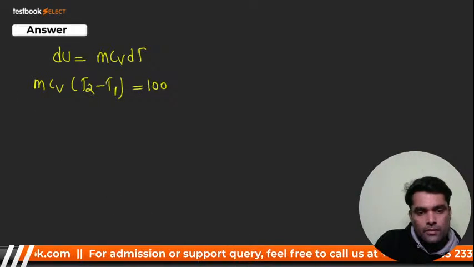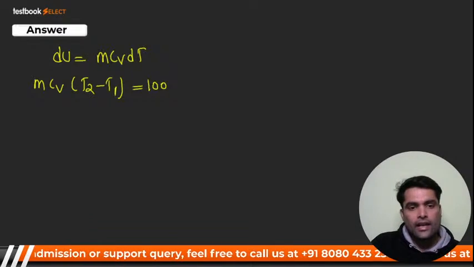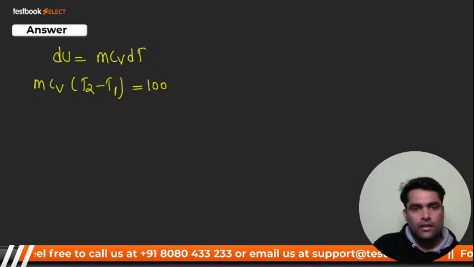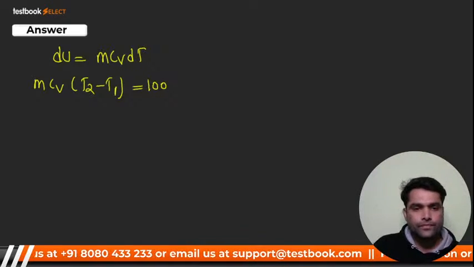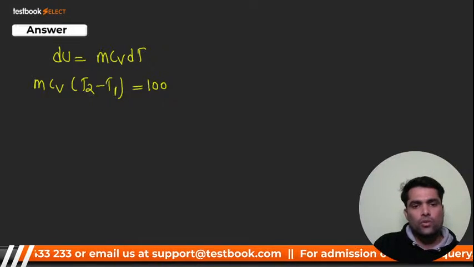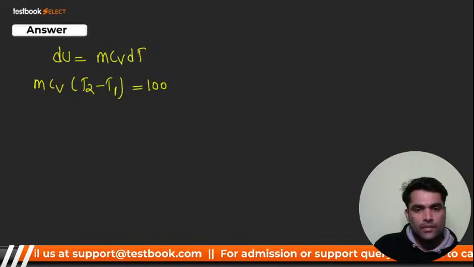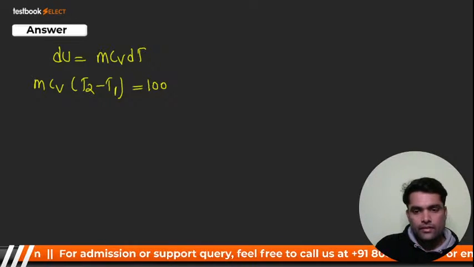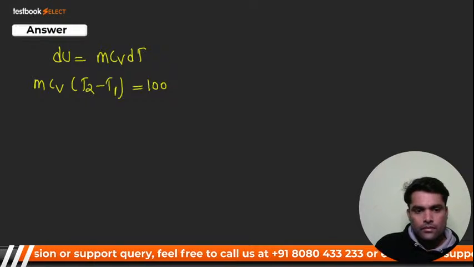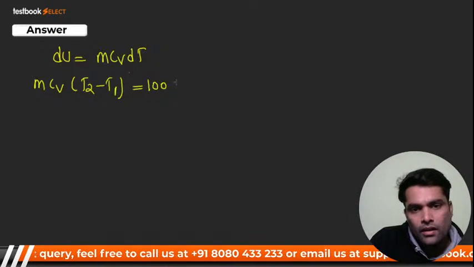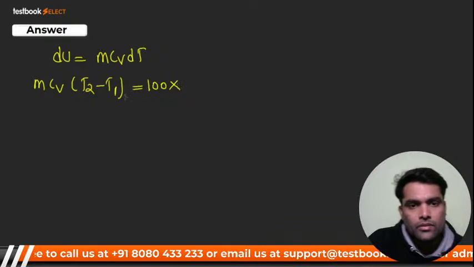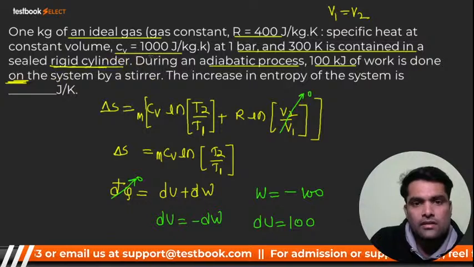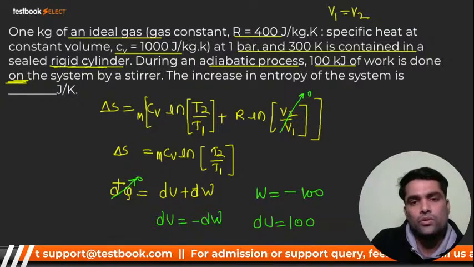Here m is 1, and Cv is also 1 kilojoule per kg Kelvin, since 1000 joule can be converted into kilojoule.